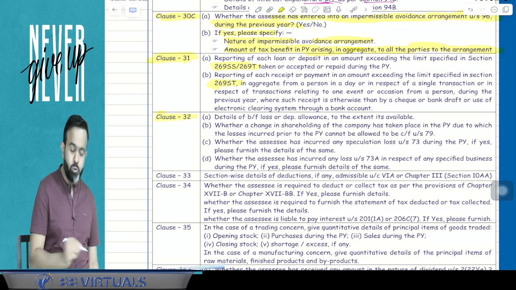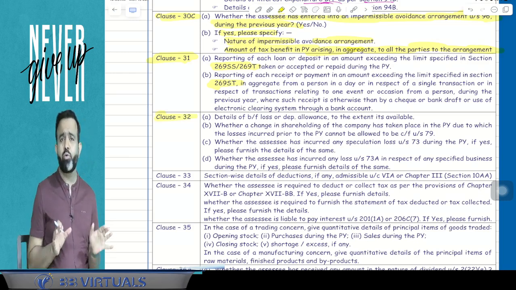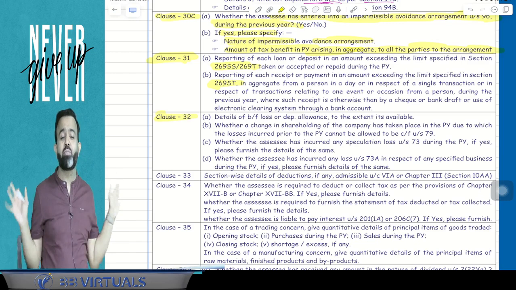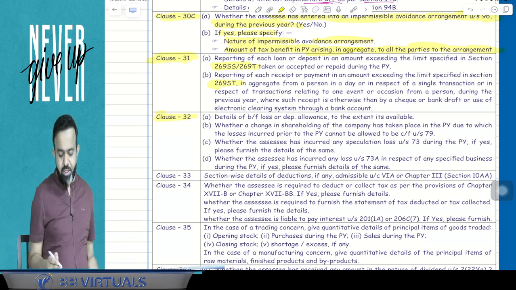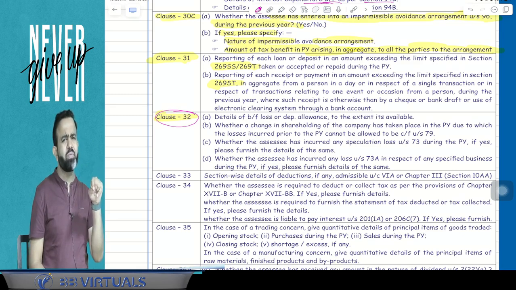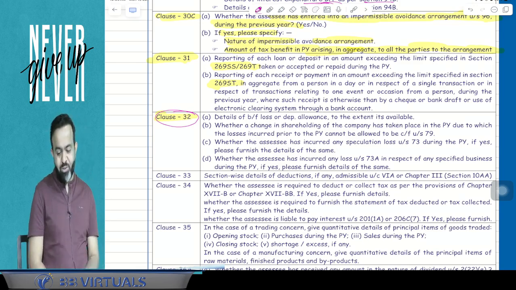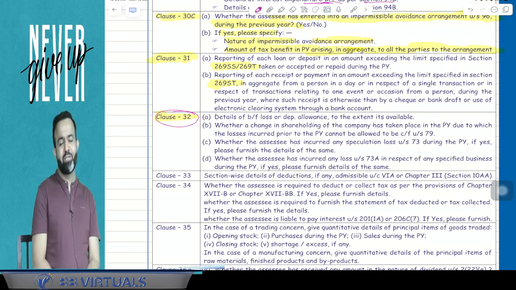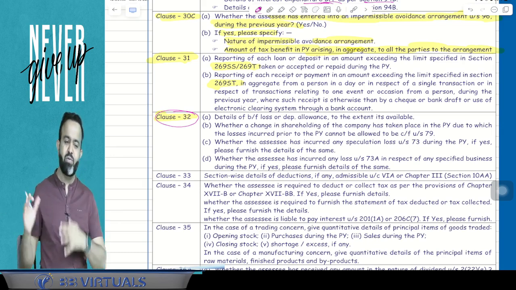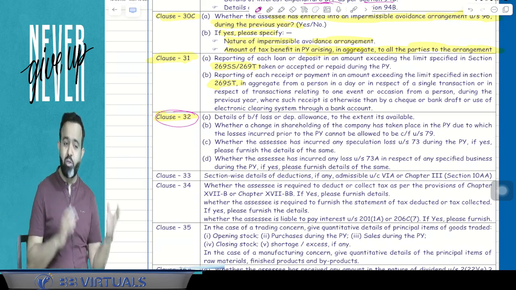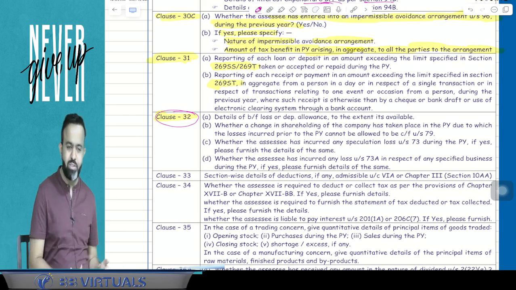Now clause number 32 is related to your brought forward losses and unabsorbed depreciation. Guys, you can remember 32 because section 32 is also depreciation in the income tax. So if there is any unabsorbed depreciation, means brought forward depreciation as well as brought forward losses, speculative business losses, specified business losses, that has to be reported in clause number 32.